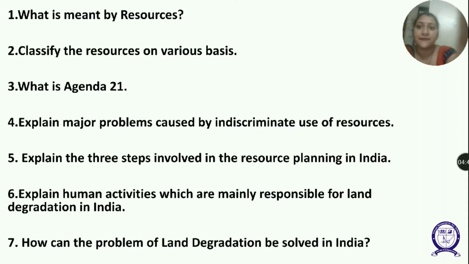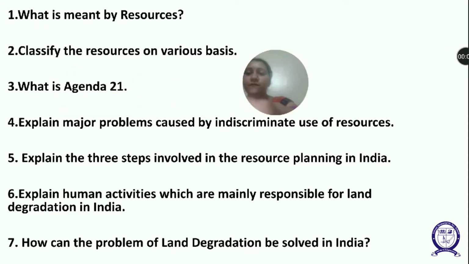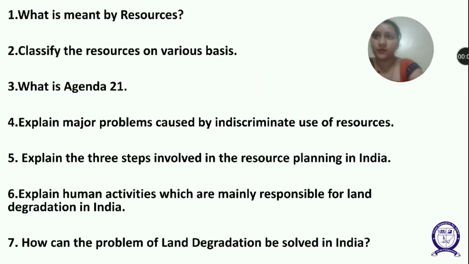Fourth classification of resources is on the basis of the status of development. It is divided into four parts: potential resources, developed resources, stock, and reserves. So first, we will talk about potential resources. Resources which are found in a region but have not been utilized till now.